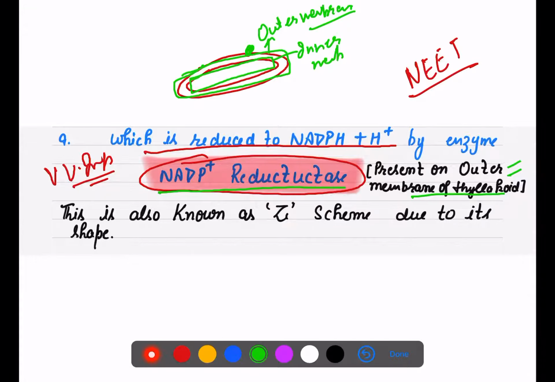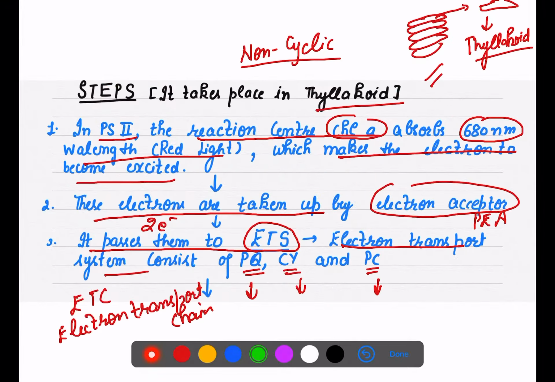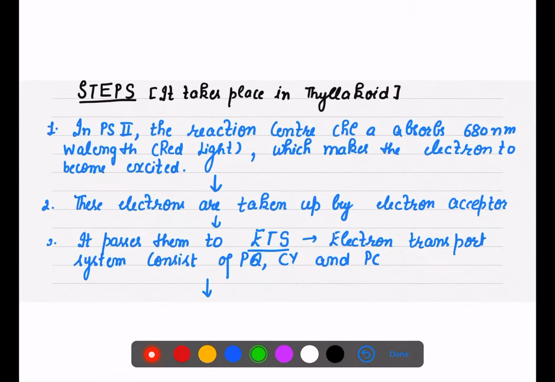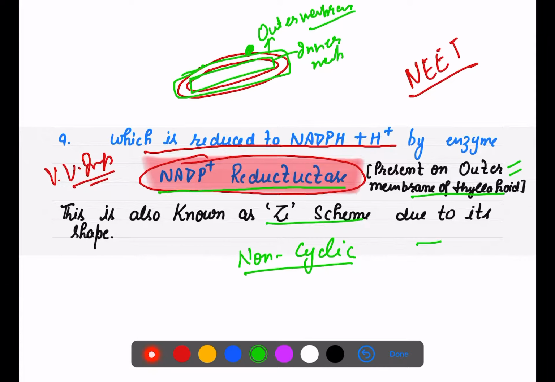And this non-cyclic photophosphorylation has another name also, that is Z scheme. Why Z scheme? Because as you can see, these electrons first go up, then they come down, then they move here. So it is forming a Z. That is why, due to its shape, it is known as Z scheme.